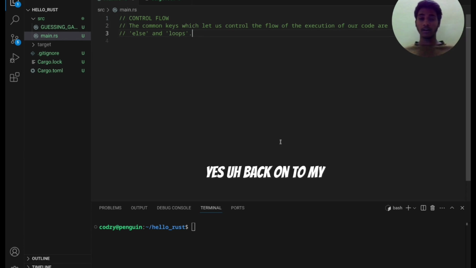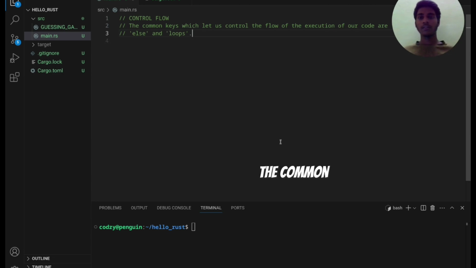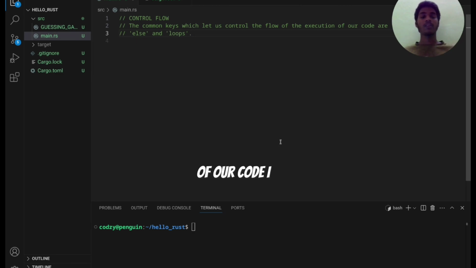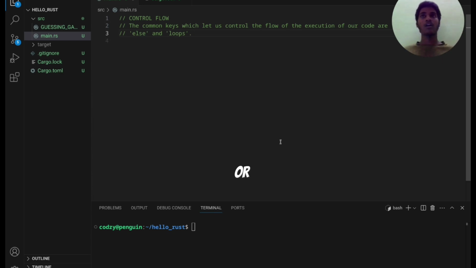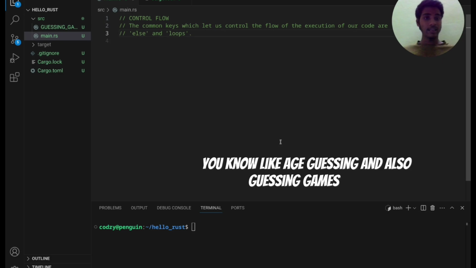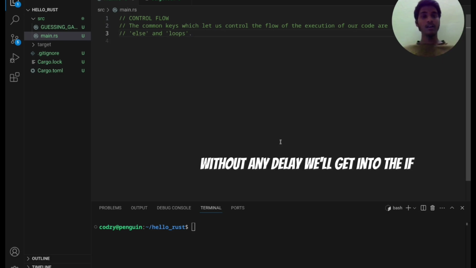Yes, back onto my VS Code screen. As I've told you before, what is control flow? The common keywords which let us control the flow of the execution of our Rust code are if, else, and loops, which help us to restructure or redesign the Rust code we have entered. Its uses are also for logic like age guessing and guessing games. Without any delay, we'll get into the if statements now.